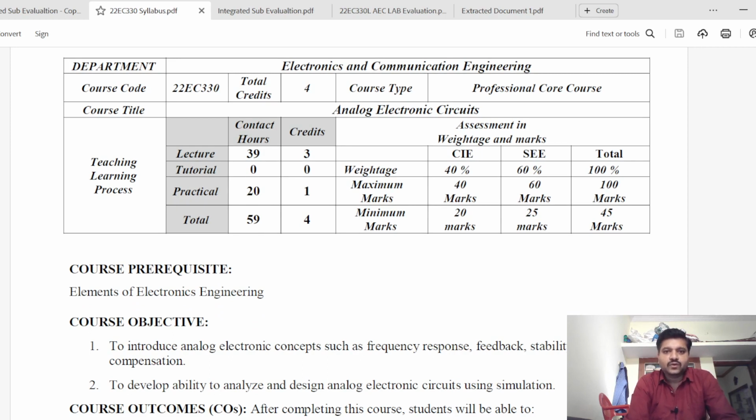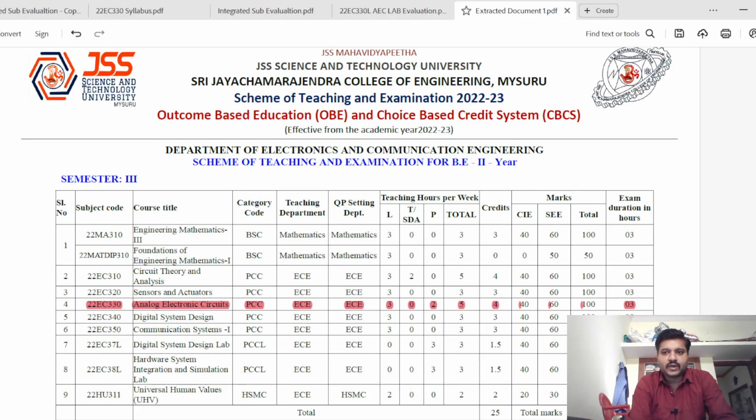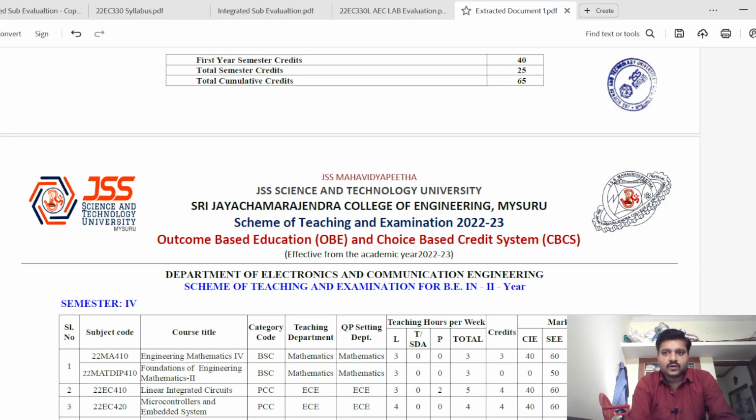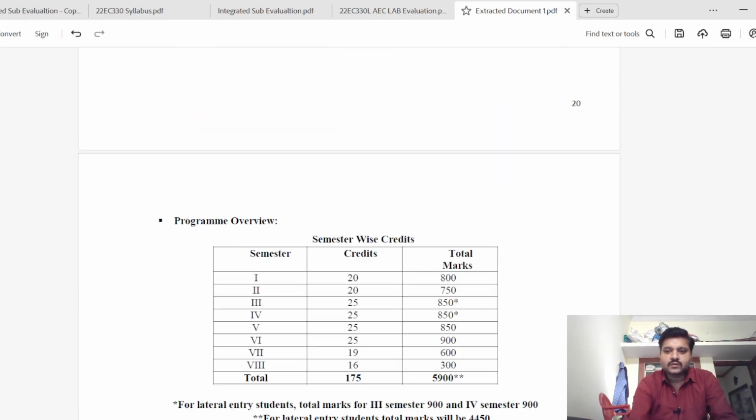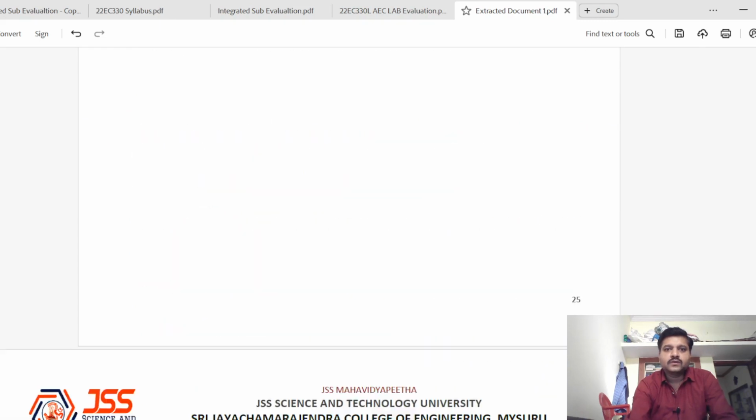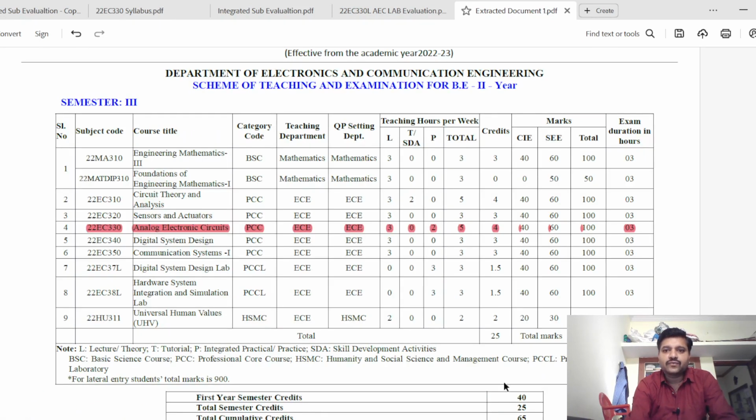By the end of your second semester, you have earned a total credit of 40, and in the third semester, you will be earning about 25 credits. Analog electronic circuits is for 4 credits, and it is an integrated subject.